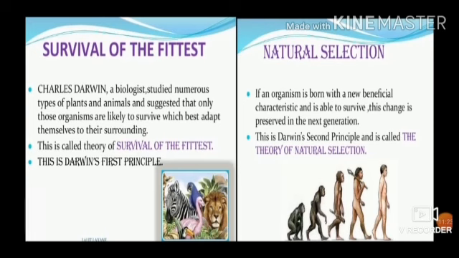Natural selection. If an organism is born with a new beneficial characteristic and is able to survive, this change is preserved in the next generation. This is Darwin's second principle and is called the theory of natural selection. So there were two theories of Charles Darwin. The first one was survival of the fittest and the second was the theory of natural selection.